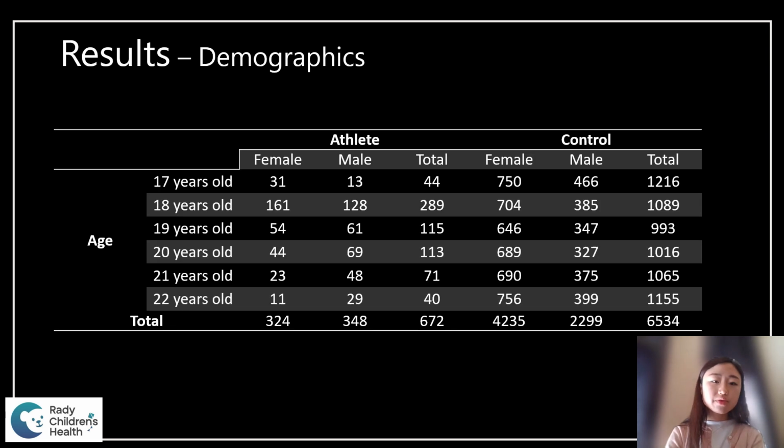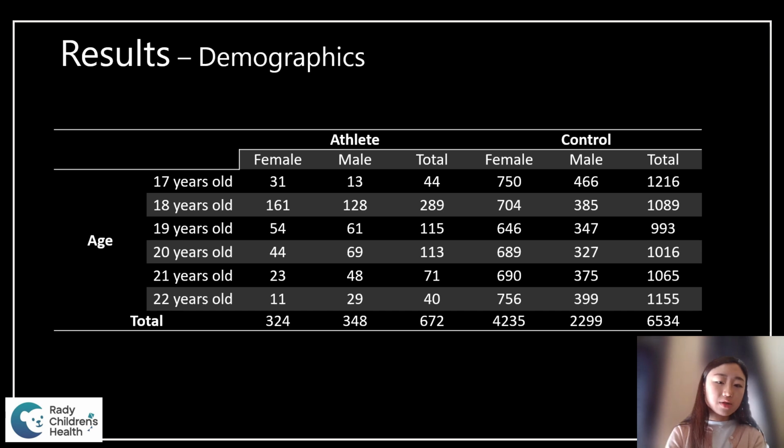Now, moving on to the results, these are the demographic data. Looking at the control group, we had about 6,500 patients compared to about 670 athletes. There is a fairly equal distribution of the age groups for the controls. However, as we can expect, most of the athletes fall within the 18 to 20 year range, which is where the majority of the athletes fell.